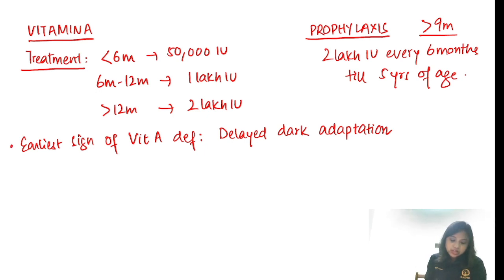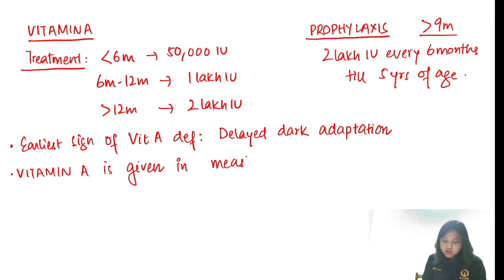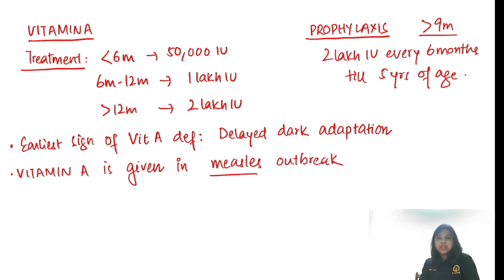And vitamin A is given in measles outbreak. Remember, always in measles outbreak or in measles we give vitamin A supplementation, because in measles we get vitamin A deficiency. So again, this is a very repeated MCQ and one-liner.